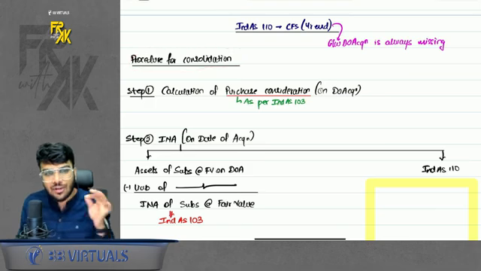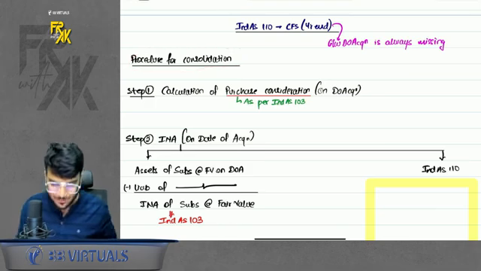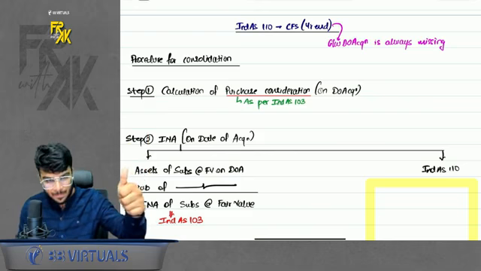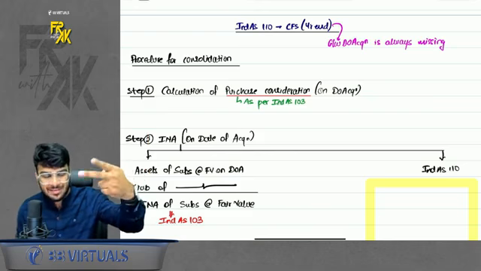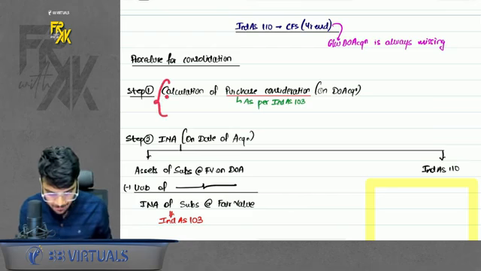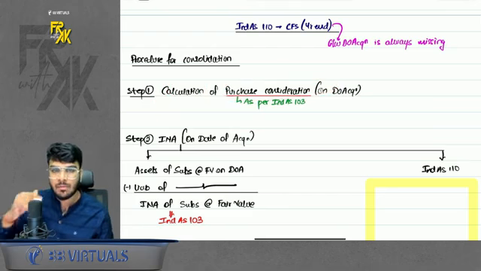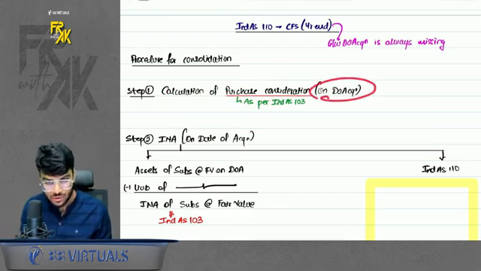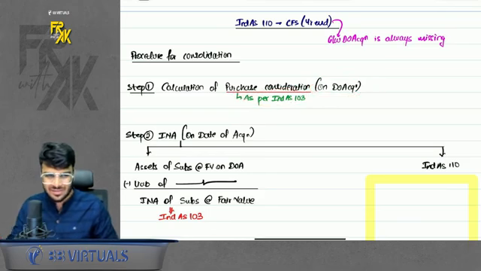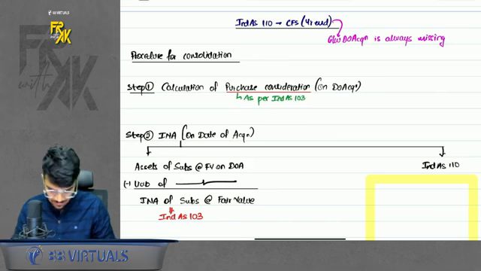So here also, like always, I have given a stepwise approach. Now in 103 there were 6 steps. One was identifying the acquirer, second was date of acquisition. We skip those 2 steps, and we directly come to this step, calculation of PC. So step number 1 is calculation of PC on date of acquisition. How to calculate this, we already know as per Index 110. What will come? Cash, shares, deferred consideration, contingent consideration, everything.